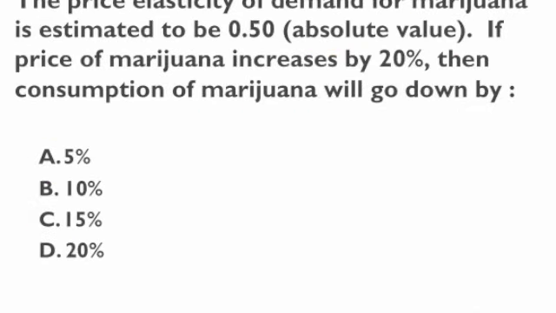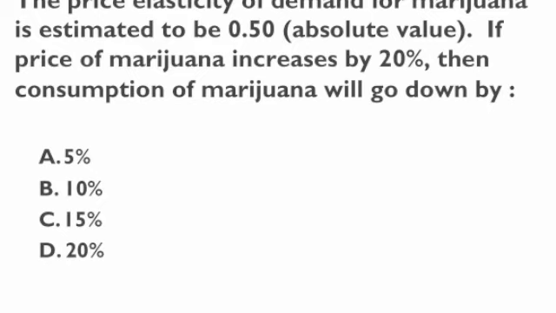Okay, so here's another question where we're going to get into the more detailed definition of elasticity. So remember that we define elasticity as the percentage change in quantity over the percentage change in price. Now this question asks you to use that definition to answer the question. The price elasticity of demand for marijuana is estimated to be 0.5, and obviously it's negative since it is always negative, so this is an absolute value. If the price of marijuana increased by 20%, then the consumption of marijuana, or the quantity of marijuana sold, will go down by what?